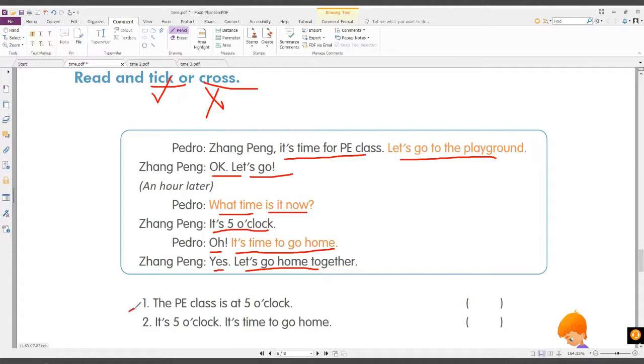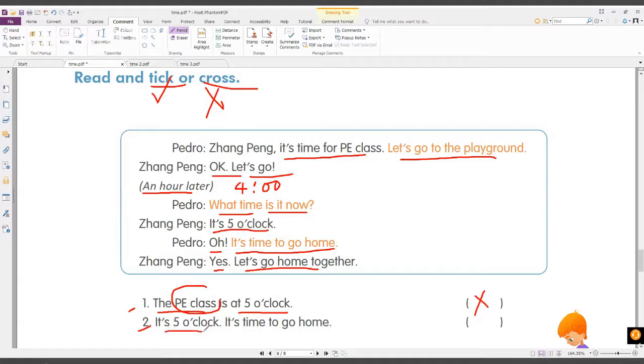Okay, so over here, it says, the PE class is at 5 o'clock. Is it a yes or no? Is it a tick or cross? Huh? Cross, right? Okay, because the PE class is at 4 o'clock, an hour earlier. Okay? And then number 2, take a look.